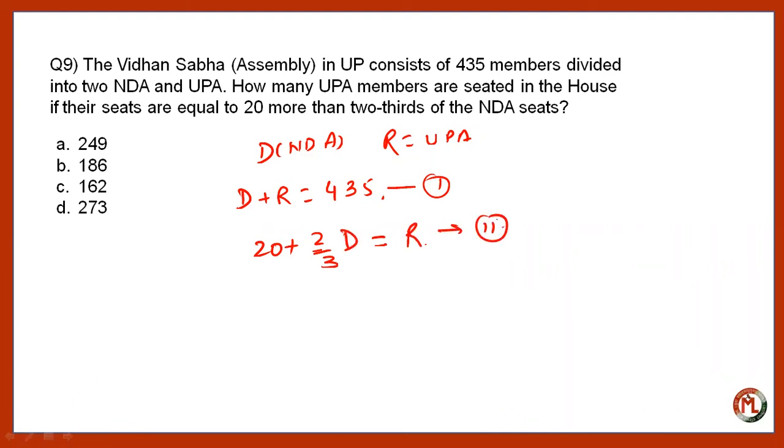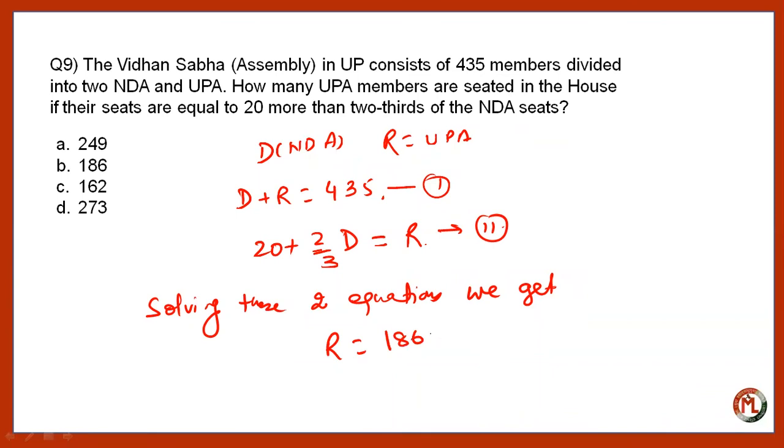So we have two different equations, first and second. By solving these two, we can get that the number of UPA members is 186, right?